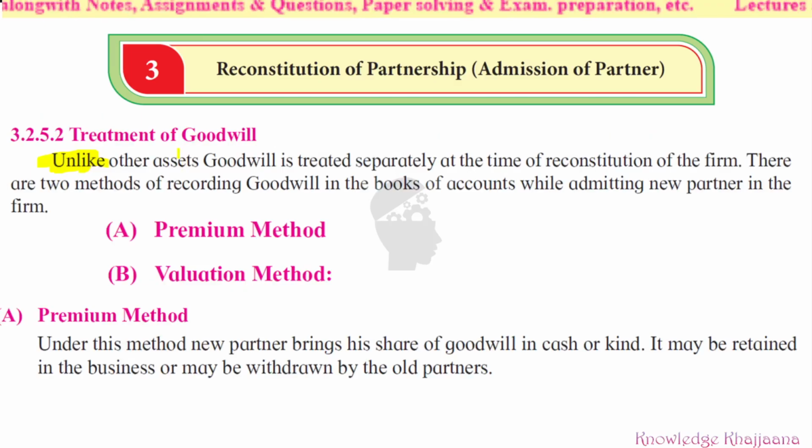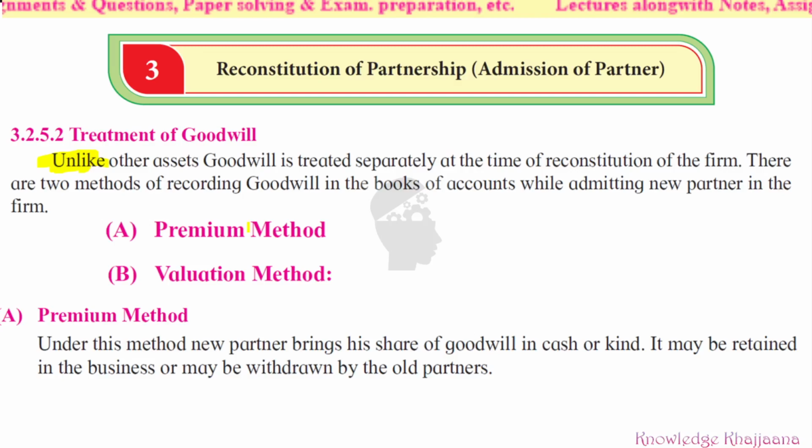Other assets are not treated separately, but goodwill is treated separately at the time of reconstitution of the firm. Whatever may be the form of reconstitution, whatever may be the reason for reconstitution, goodwill is treated separately. Treated means whatever action has to be done on that goodwill is done separately, not as with other common assets.